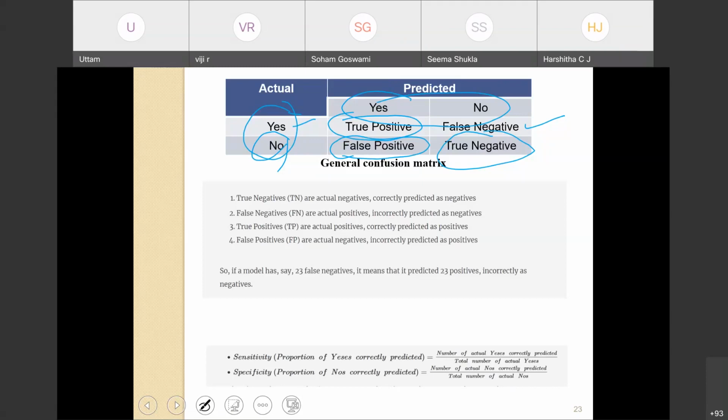Okay. So if a model, say for example, has 23 false negatives.